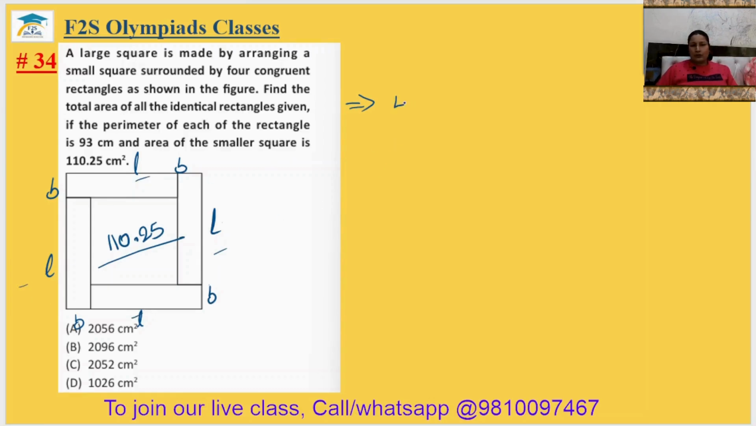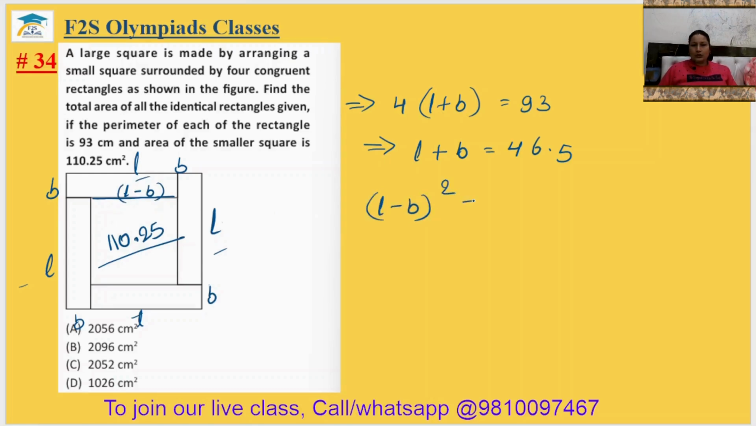4L plus 4B should be equal to 93 centimeter. So this implies L plus B equal to 46.5 centimeter, okay? Now the area, this is your L minus B. So we can just write L minus B square should be equal to 110.25. So this implies L minus B is equal to 10.5. This is equation 1 and this is equation 2, okay?